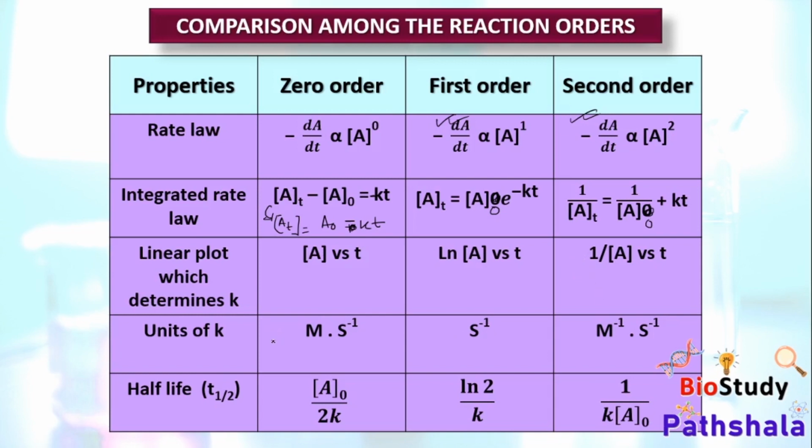Unit of k we have already calculated, that is for zero order M into s to the power minus 1. In case of first order, s to the power minus 1. In case of second order, it is M to the power minus 1 and s to the power minus 1. And the half-life for the zero order reaction is the concentration A0 by 2k. In case of first order reaction, it is ln2 by k, and in case of second order reaction, it is 1 by k into the concentration of A0.